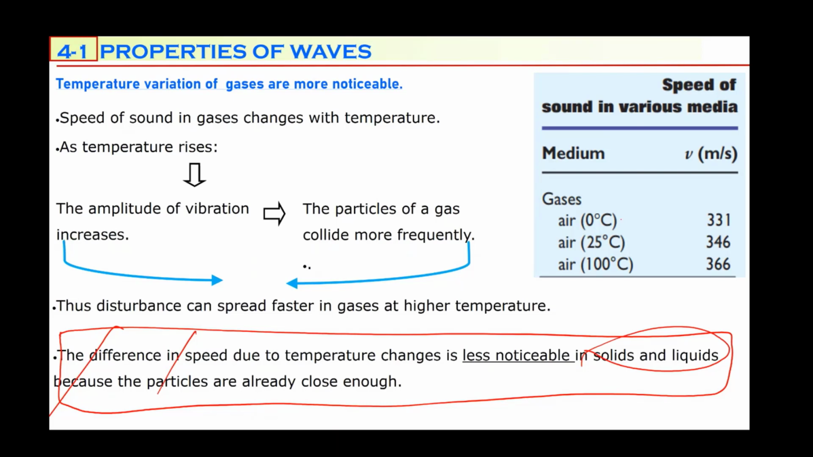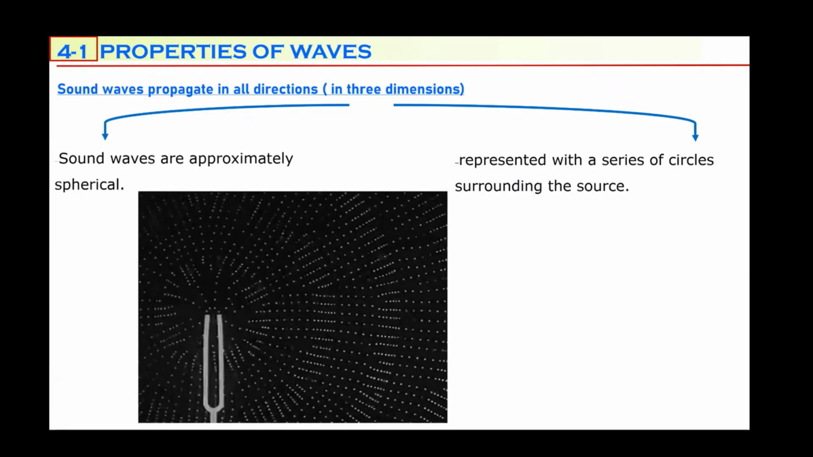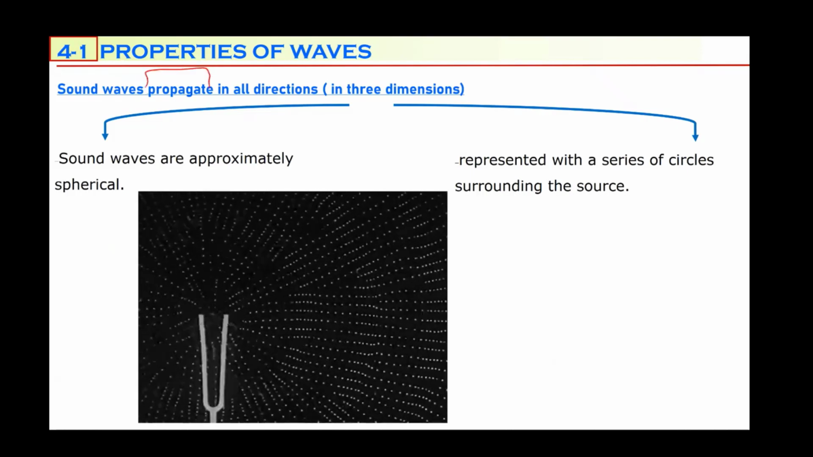You see this table. When air is at 0 degrees Celsius, the speed of sound is 331. As air warms to 25 degrees Celsius, it increases to 345. If you heat air up to 100 degrees Celsius, the speed of sound becomes 366. As you see, as temperature increases, the speed of sound in air also increases. Sound waves propagate. Propagate means vibrate, but generally for sounds in physics, this word is used.